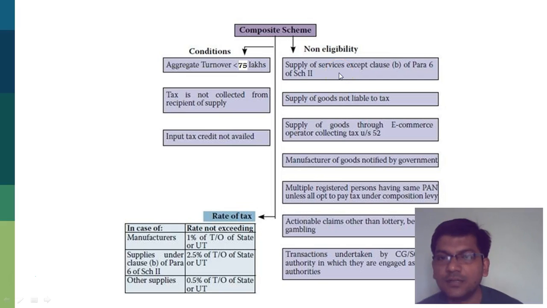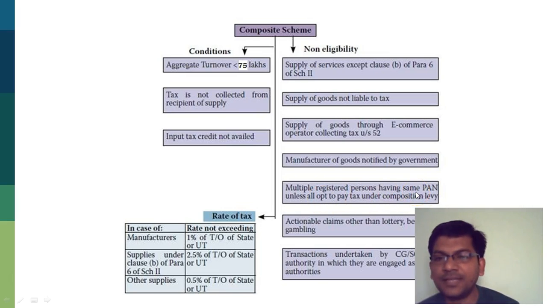What is the situation in which there is no scope of the composition scheme? When you are supplying goods, only then you will be eligible under the GST composition scheme, but not under services. In case you are supplying goods which are not liable for tax, in case you are supplying goods through an e-commerce operator, where the e-commerce operator is collecting tax under section 52, goods which are notified by the government, specific goods, or when you have got multiple registration numbers having the same PAN, unless all opt to pay tax under the composition scheme.